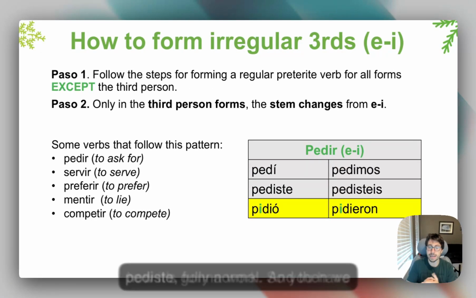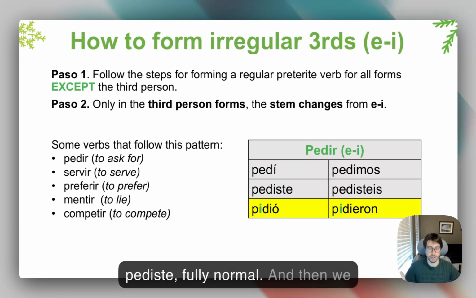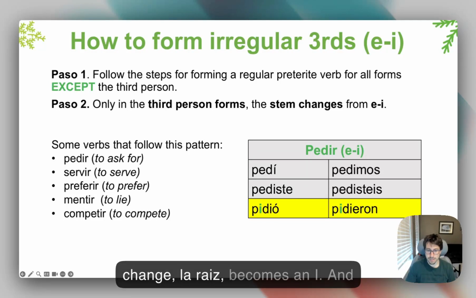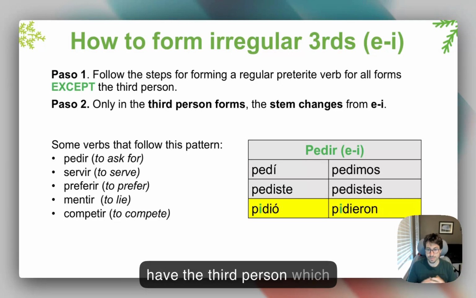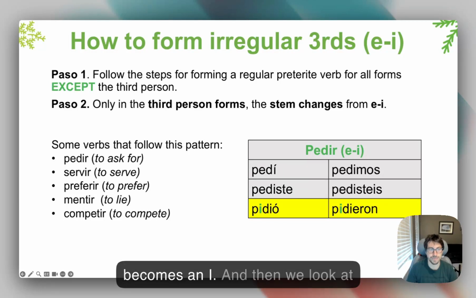So you have pedí, pediste, fully normal. And then we have él pidió. So the third person singular from E, we have the stem change, la raíz, becomes an I. And same for nosotros pedimos, vosotros pedisteis. And then we have the third person, which becomes pidieron. So the E becomes an I.